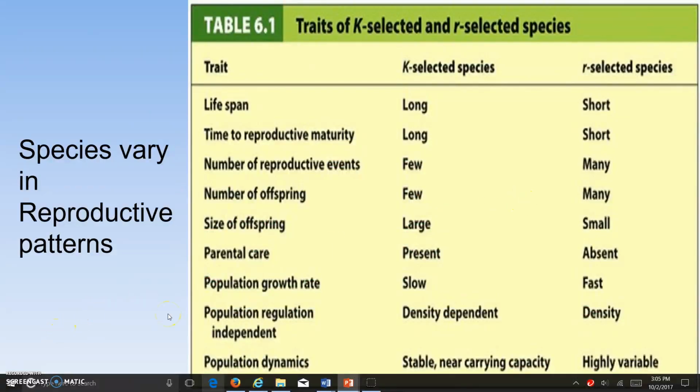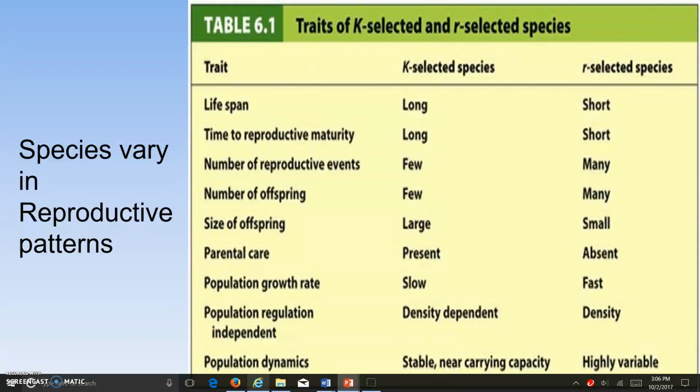So let's shift into talking about species reproductive patterns. On this table I have a column for K-selected species and a column for R-selected species and the different traits associated with them. R-selected species have a capacity for a high rate of population increase. They typically have short lifespans, but they also have a short time to reproductive maturity. They can usually have many offspring. They also do not take care of their offspring. So insects would be an example of this.